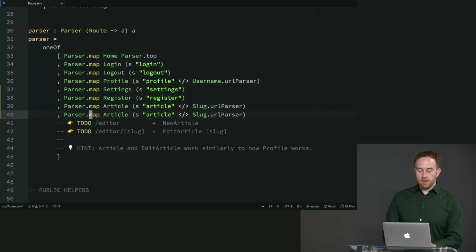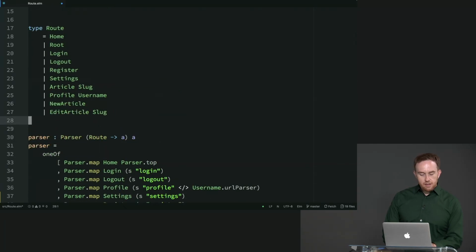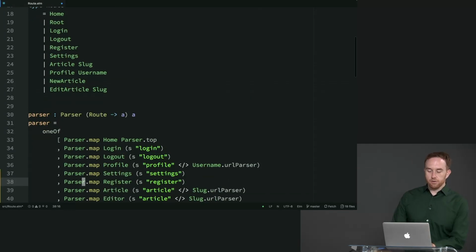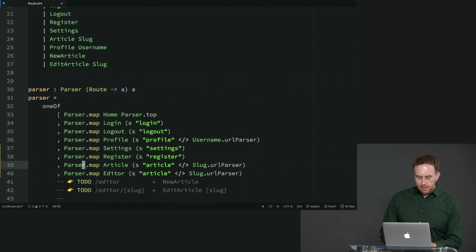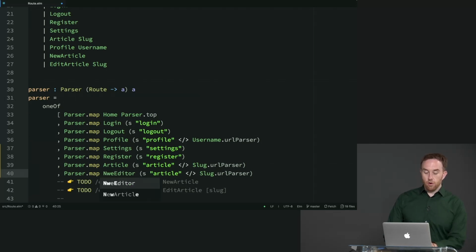Then we have the editor. I'm going to try and remember, is it right? So there's new article and edit article is the name of those. And, oh, I guess it's actually, yeah, okay. So for the one where we have no argument here, we're going to call that new article.